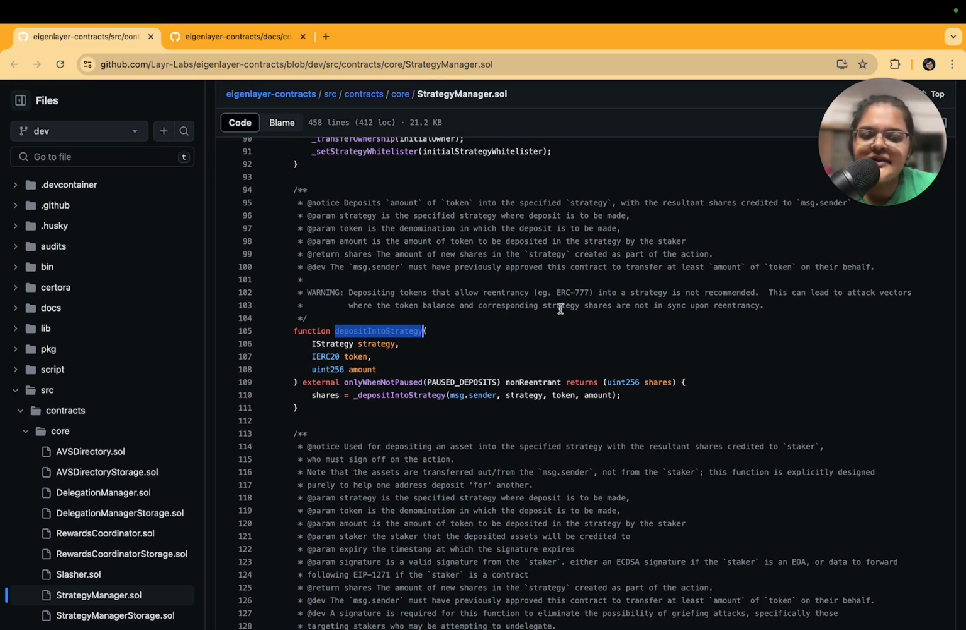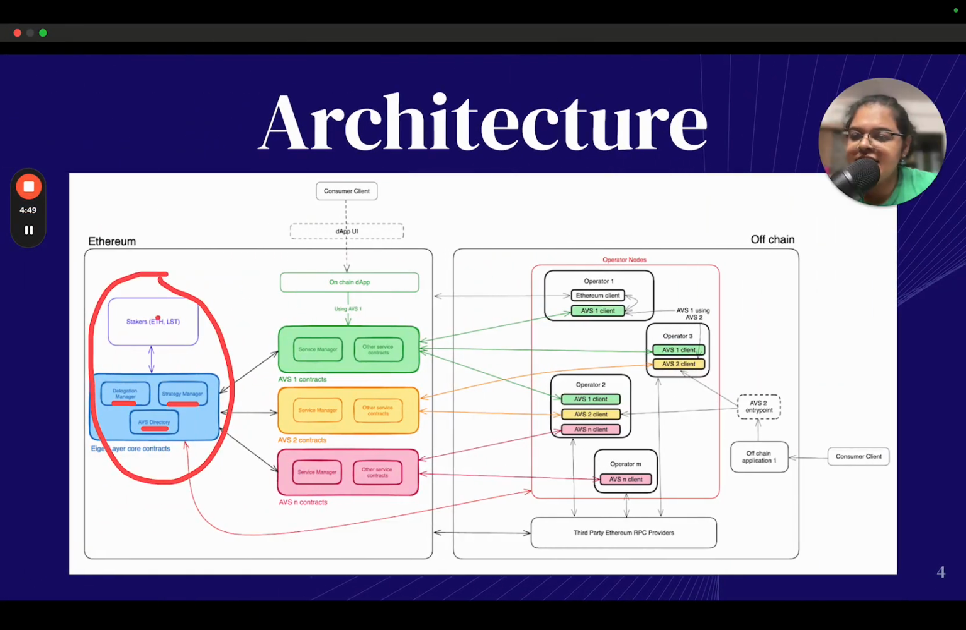So the stakers interact with EigenLayer by deploying assets into the strategy manager. The next thing that is happening is that you have the delegation manager. So when we restake, we get an option to delegate our tokens to different operators. So stakers also interact with EigenLayer by choosing which operator they want to delegate to, and this happens via the delegation manager. Let's take a quick look at the delegation manager also.